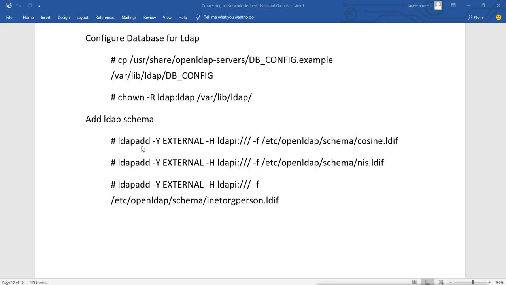So for that we will use the command ldapadd -Y EXTERNAL -H with the ldapi location, and the file that will be used to create the schema. This file is already there, it comes with the package, so we will use this file to create the schema of cosine and NIS, and also for inetOrgPerson.